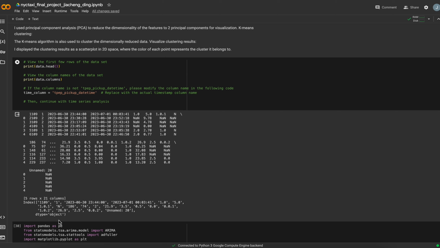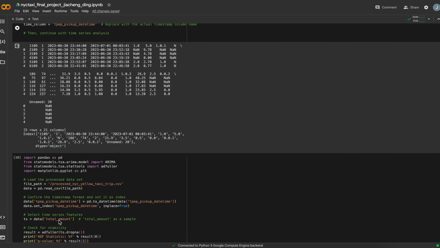I choose total amount as the time series feature to analyze and test the stability of my data set. I use ADF to test whether the time series is stationary, and printed out the ADF statistic and p-value to make sure the data is steady enough.